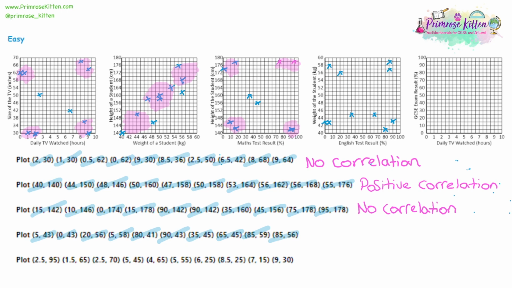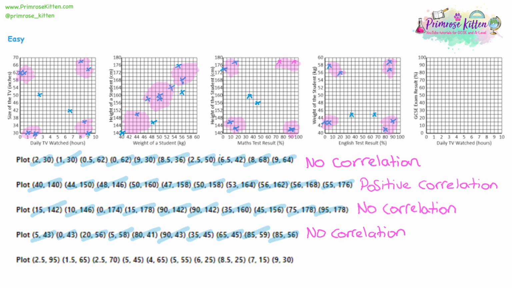So now, thinking about the correlation, we have multiple people who have low results and low weight, multiple people with high results and high weight, but then we've got low results and high weight, and high results and low weight. So again, it looks like there's no correlation. There's no connection between how heavy you are and how good you are at English.